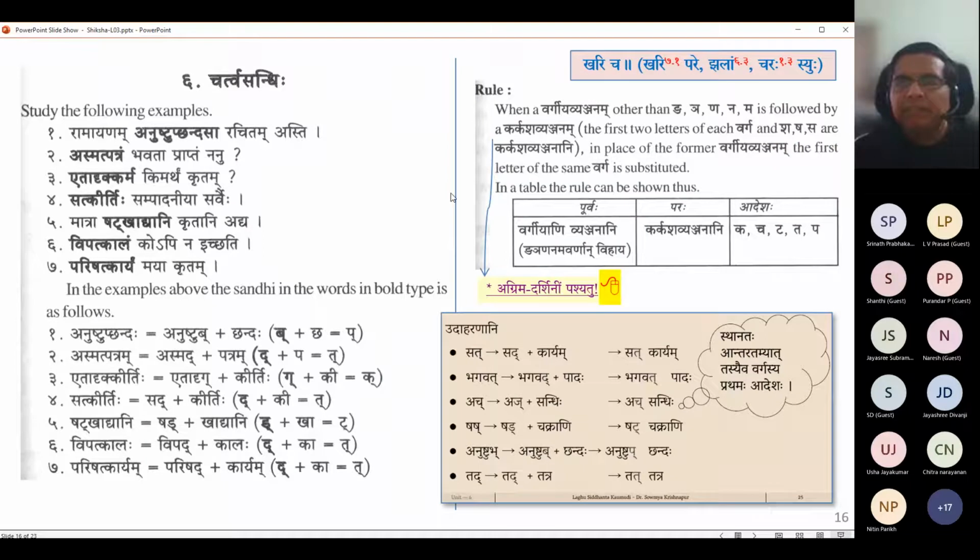So when a Vargiya Vyanjana, other than the Anunasikas, the fifth column ones being excluded, is followed by a Karkasha Vyanjana, which is a harsh consonant from the first two columns or Shashasa, then in the place of that Vargiya Vyanjana you will get a substitution from the same Varga but the first column. So you can say there is some kind of same-with-same substitution sometimes, like for example k can be replaced by k, etc.